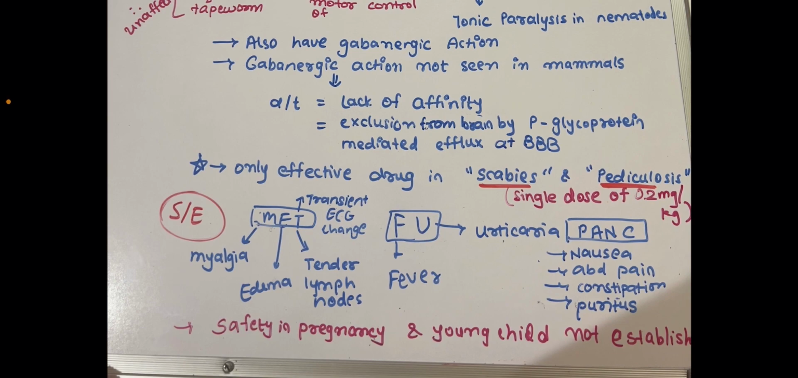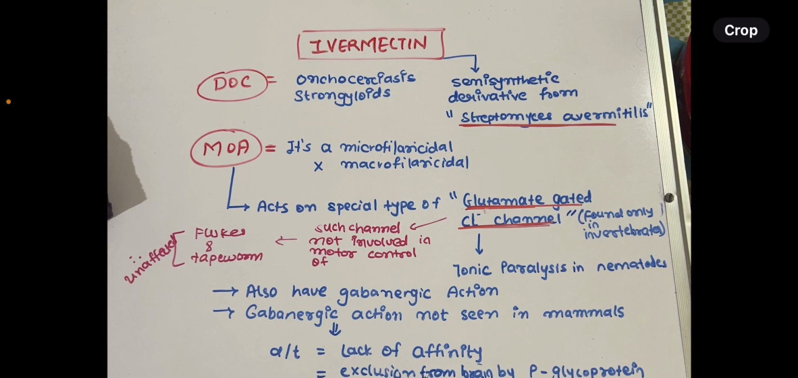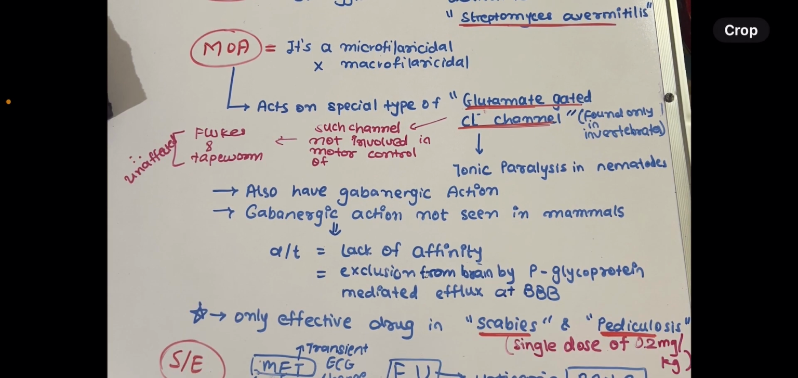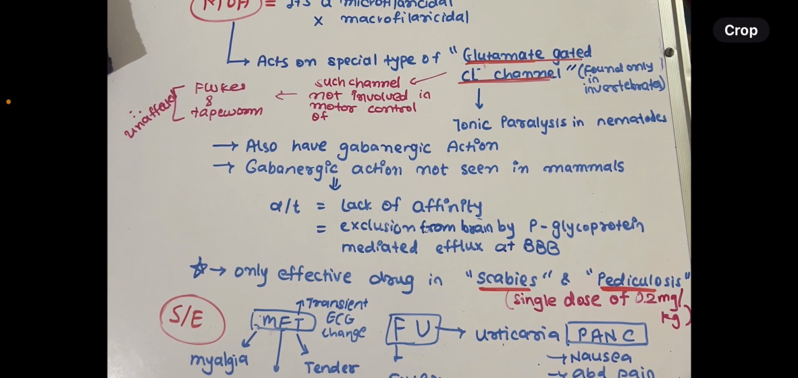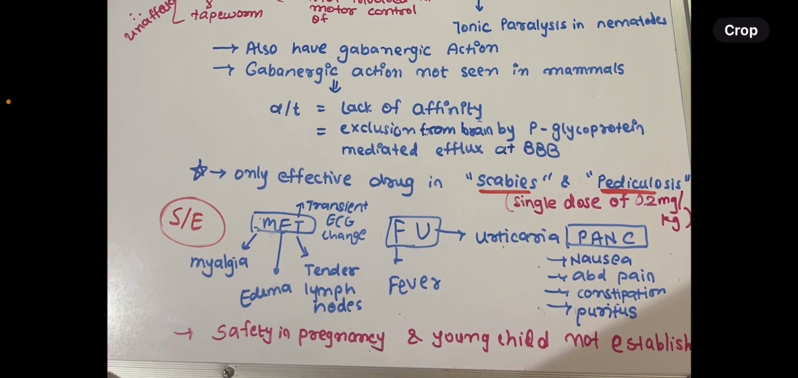Now, safety in pregnancy and young children is not established. So we went through the introduction of ivermectin, which is a semi-synthetic derivative and the drug of choice. Mechanism of action consists of 3 points: microfilaricidal and not macrofilaricidal, acts on glutamate-gated chlorine channel, and has a GABAergic action. Then it is the only effective drug for scabies and pediculosis. Side effects: MET, FU, PAN-C, and then pregnancy and young children.